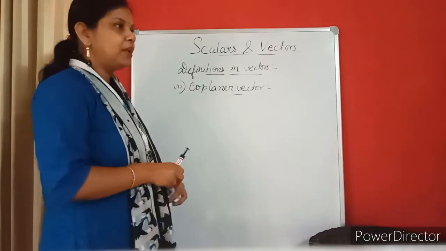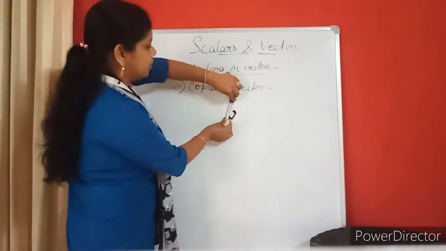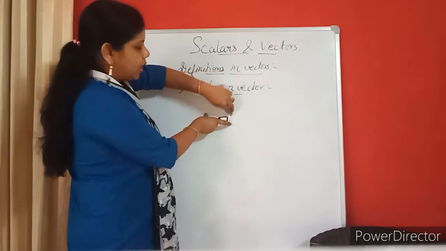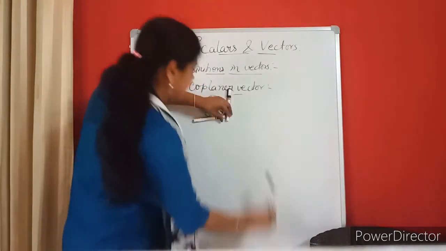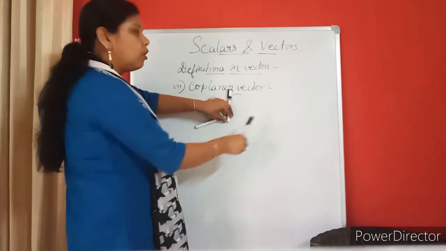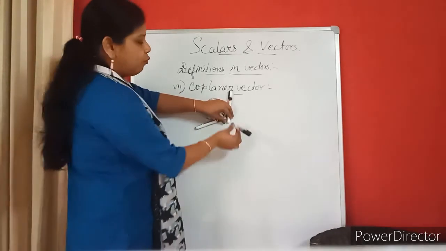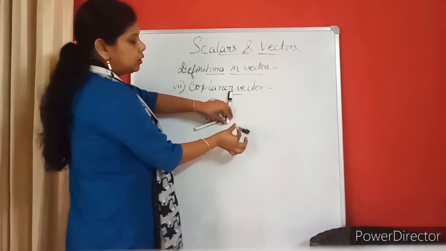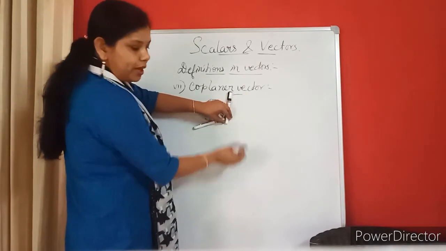If you are keeping three or four pens like this, one here, another one here, and another one here, are all lying in the same plane or not? Yes, then I will call this coplanar. If one is coming out, then it is not in one plane, so that is not a coplanar vector.